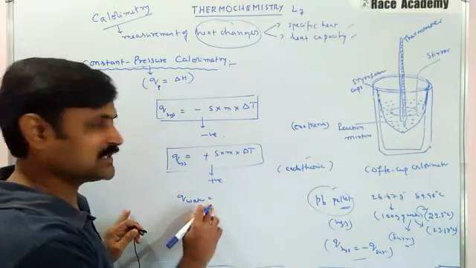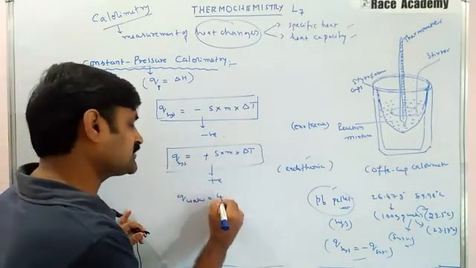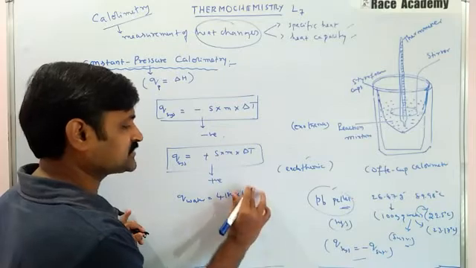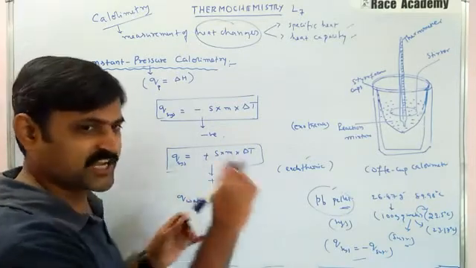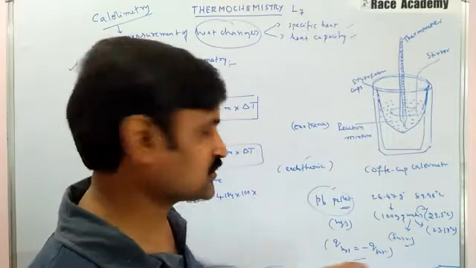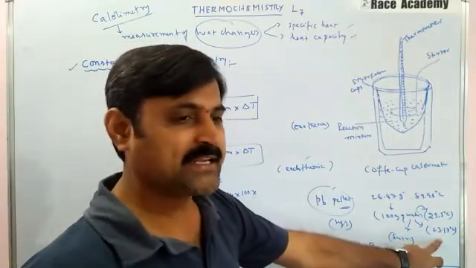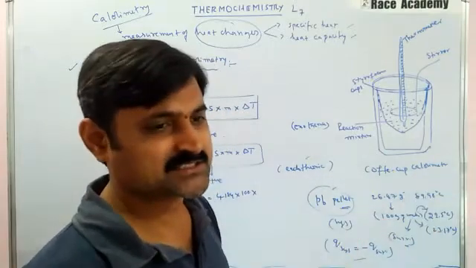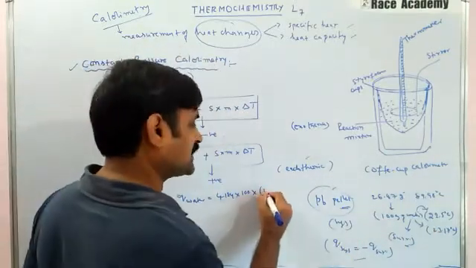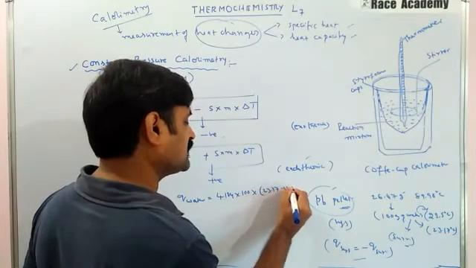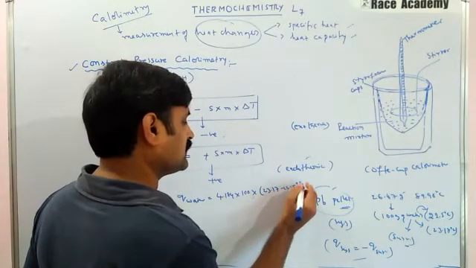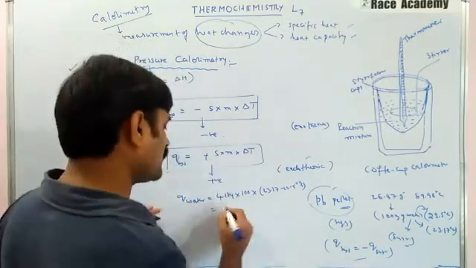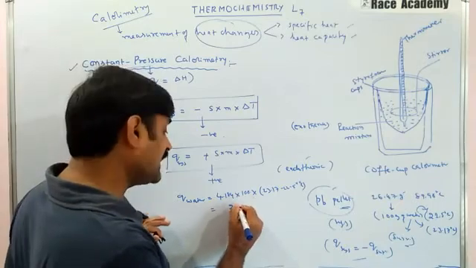Q of water is nothing but S value of water 4.184, mass 100 grams, and change in the temperature, which is 23.17 minus 22.5 degrees Celsius. So upon simplification, we got a value of 280 joules approximately for water.